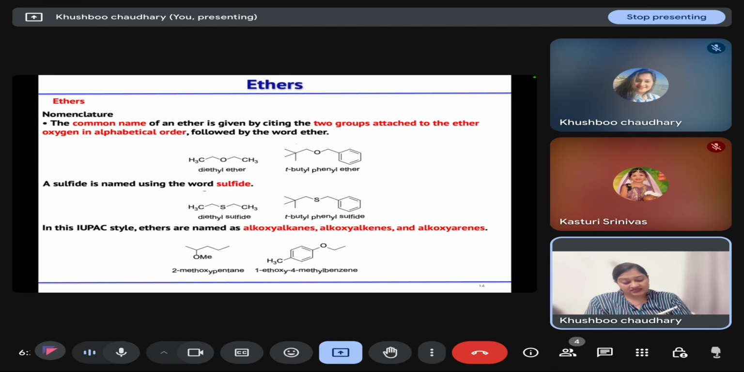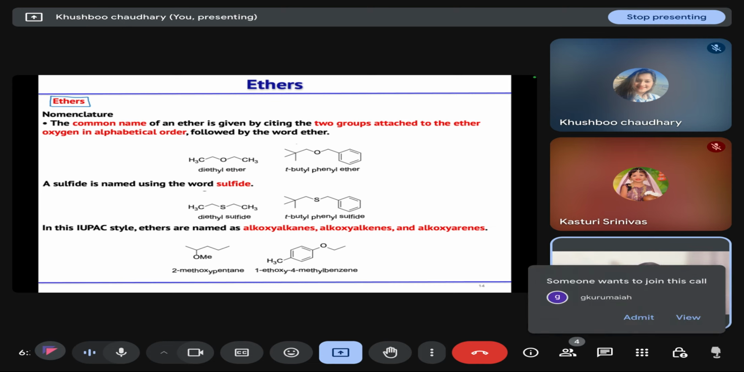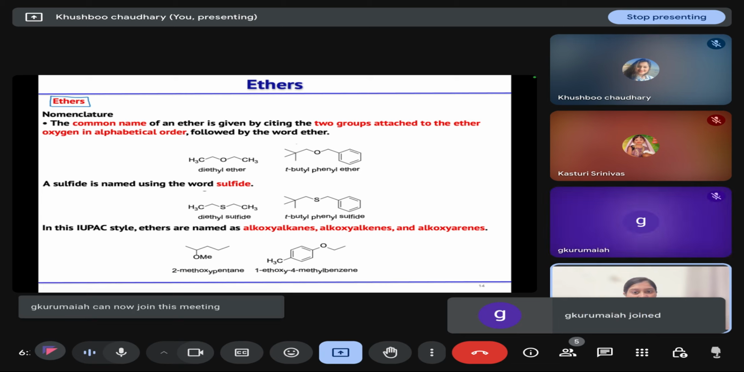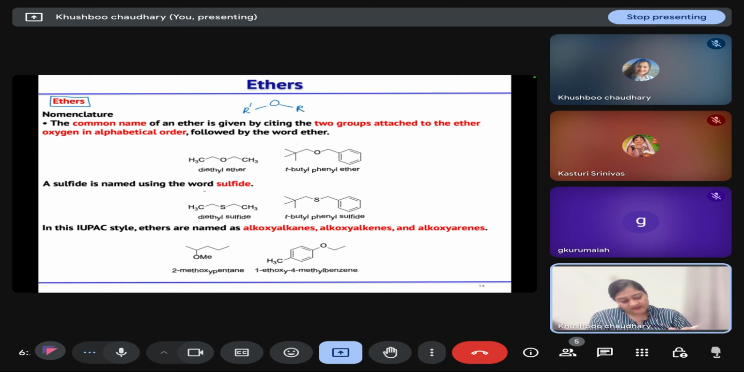Then the next group that we have to discuss is ethers. First is the nomenclature of ethers, starting with the common name. Now, what are ethers first of all? In ethers, oxygen is attached to alkyl groups on both sides. The alkyl groups can be the same or can be different.